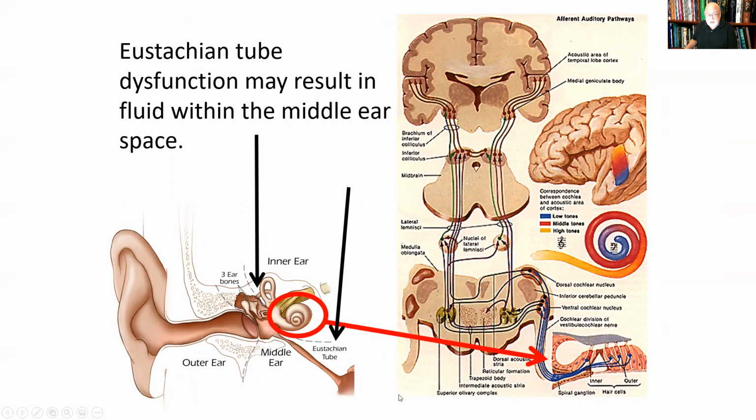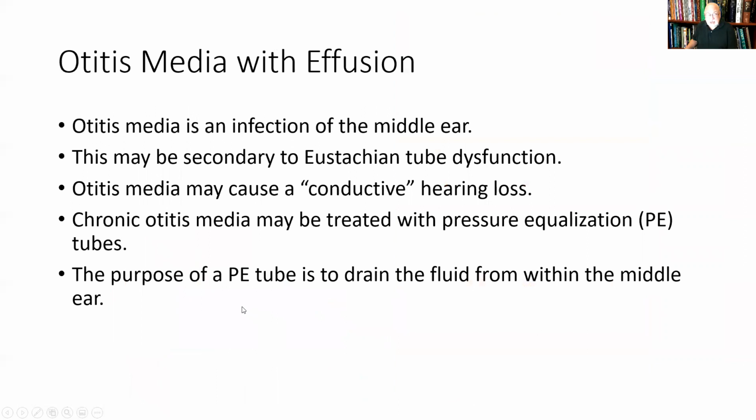Okay, so eustachian tube dysfunction may result in fluid in the middle ear. So if you have a problem with the eustachian tube, that's the tube that goes from the middle ear to the back of the throat. If that's not opening and closing, you might get a sensation that your ears are plugged, as we say. That can create a negative pressure, which may cause fluid to build up, and that can cause a hearing loss.